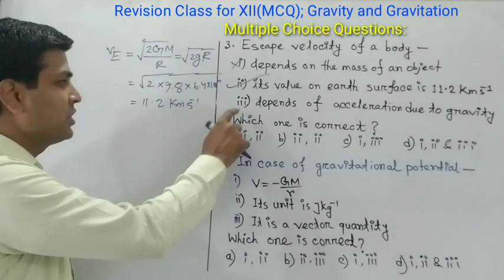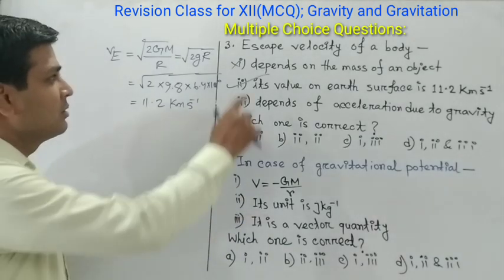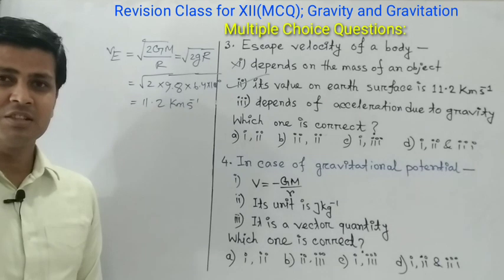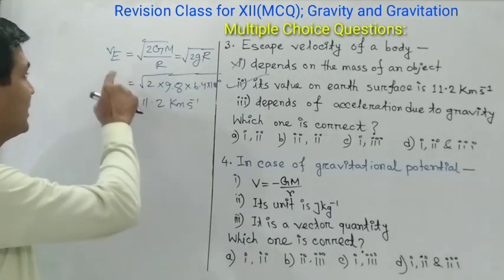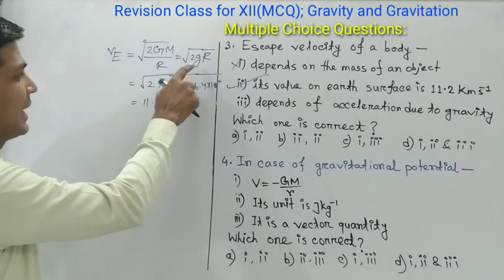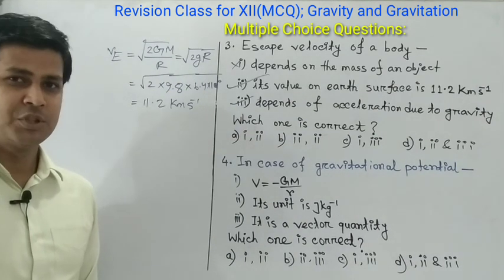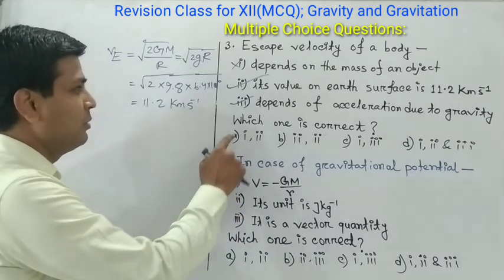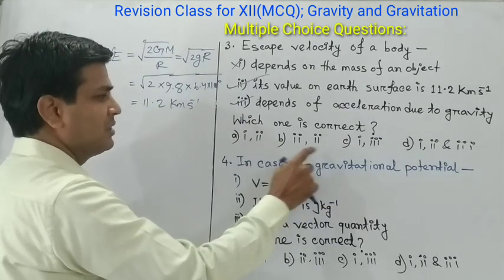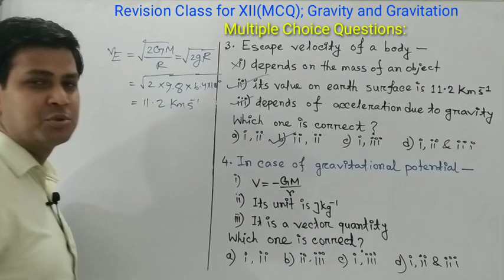Now option 3: escape velocity depends on the acceleration due to gravity. We can see escape velocity depends on acceleration due to gravity. So option 3 is also a correct option. So our right answer will be 2 and 3. That means answer option B is correct.